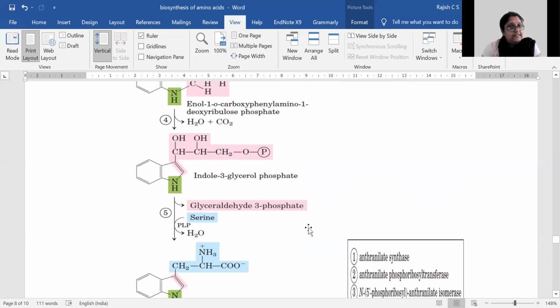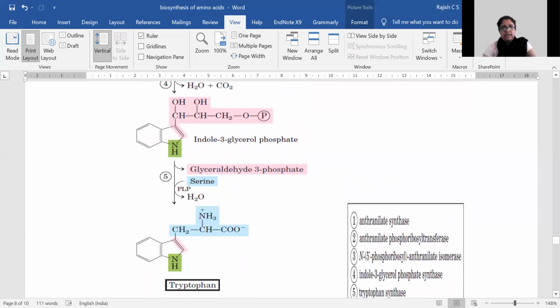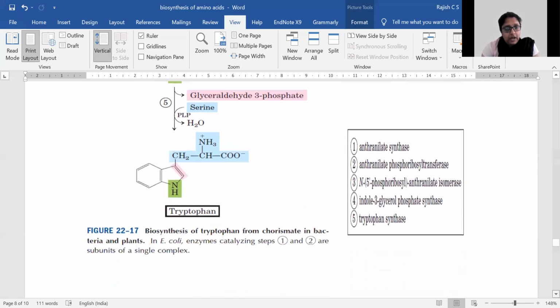So the glyceraldehyde 3-phosphate attached to the indole ring will be removed, and a serine will be added, and that leads to the formation of tryptophan. That step is done by tryptophan synthase. So that is the sum total of the biosynthesis of tryptophan.